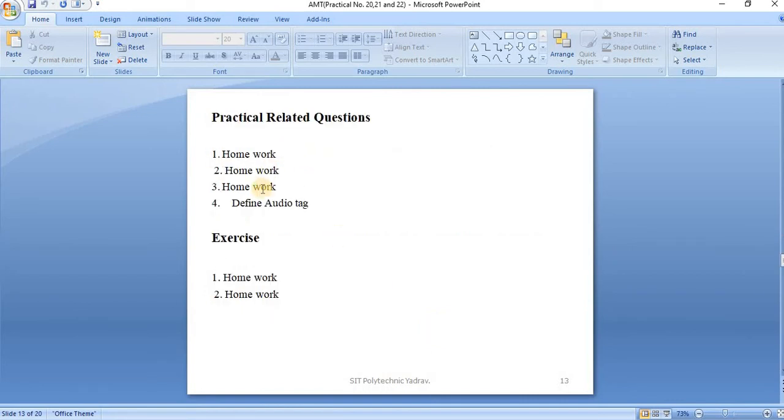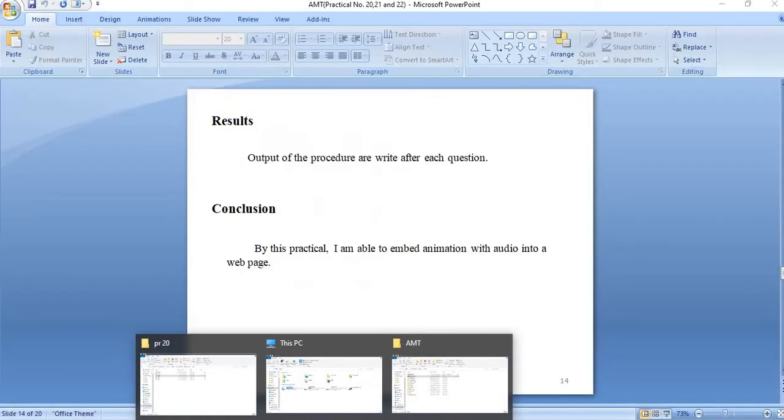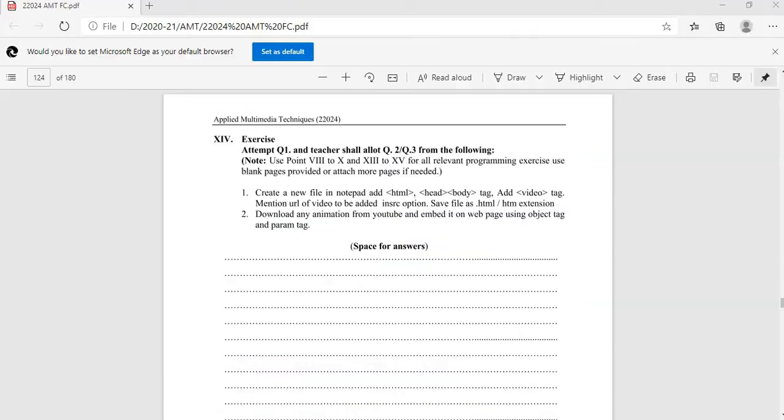These are the practical related questions. In that, the extra question is to define the audio tag, and these are the exercise questions. And also run it. In the first question, in short, display the audio file.